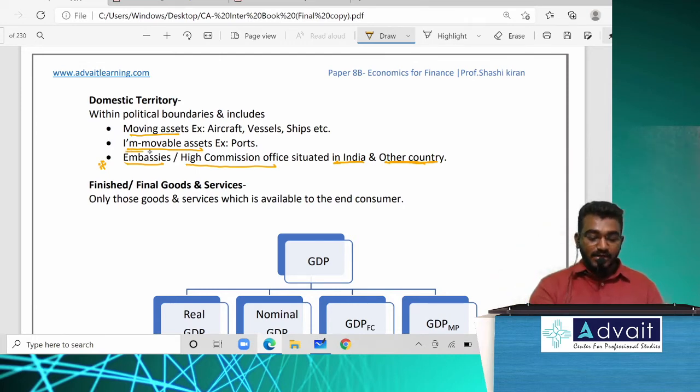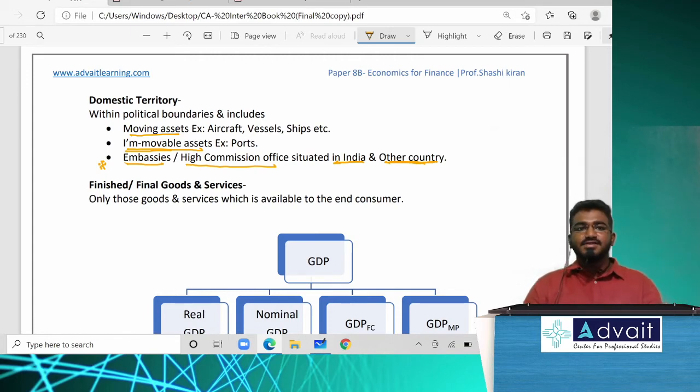Next, immovable assets, ports, the best example. Any ports situated on the seabed, even if it is considered international waters, that is Indian territory. Suppose it is situated in India, or let me give you one more best example.